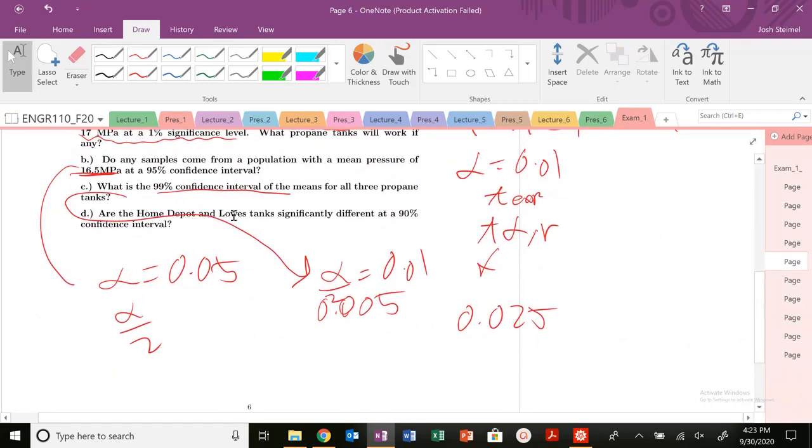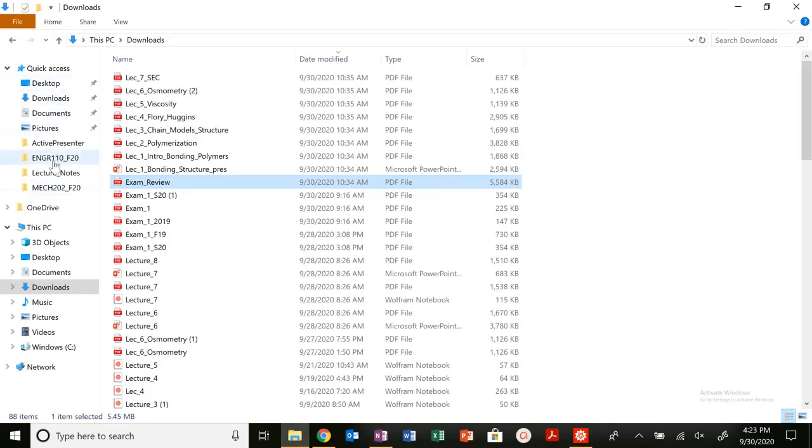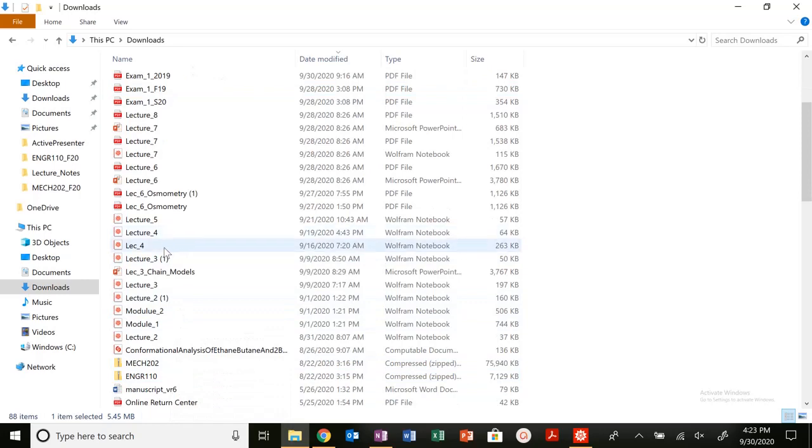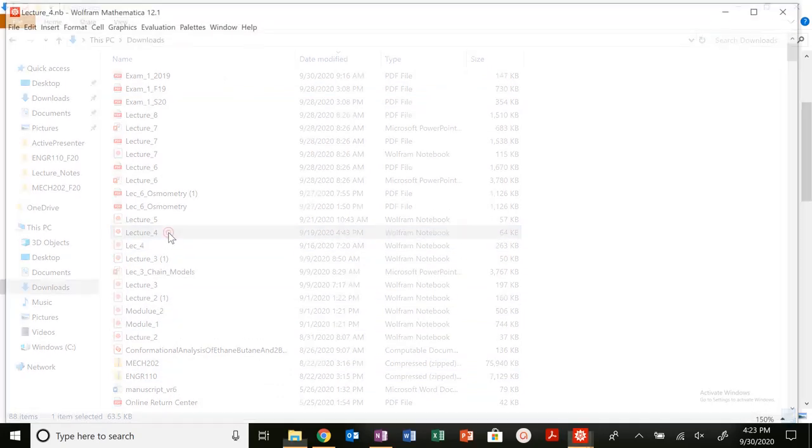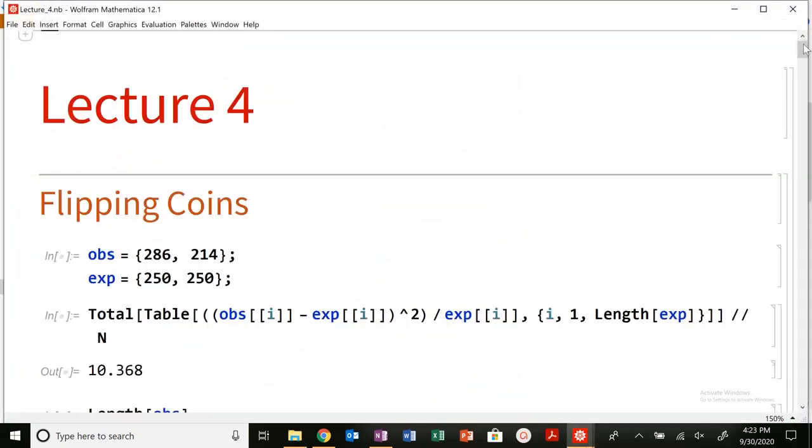Are the Home Depot and Lowe's tanks significantly different at a 90% confidence interval? So this is where you're going to have to pull out your old friend. And actually, I'm going to go and look it up. Hopefully I have it here. Let's go ahead, do my lecture 4 notes. Yep, luckily I have this.